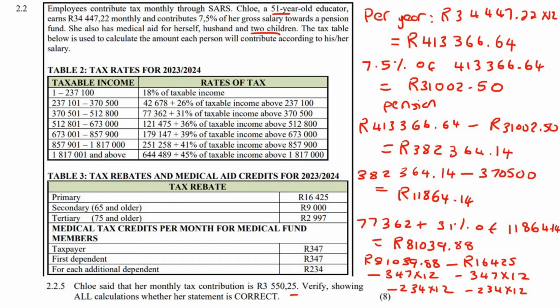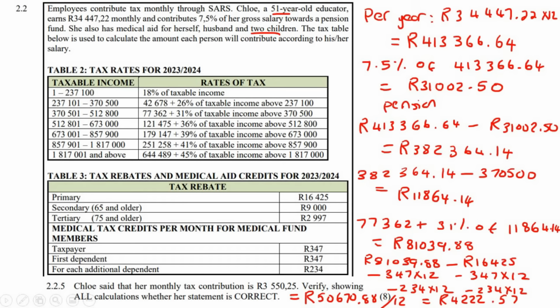Now you're going to take all of this, type it on the calculator, and how much tax does this lady have to pay for the year? Let's see. If we've done that all correctly, we should be ending up with 50,670.88. Now that is per year. So now we're going to take that back to a per month, and so we're going to divide that answer by 12. And we end up with 4,222 rand and 57 cents. That is the amount of tax that this lady's going to pay. She said 3,550. She got it wrong.